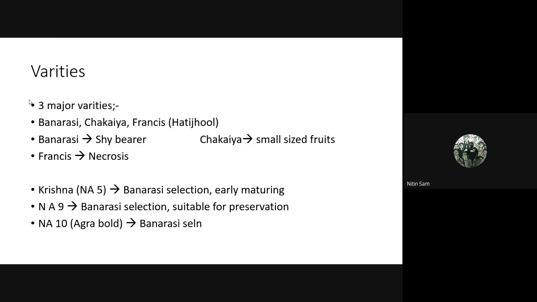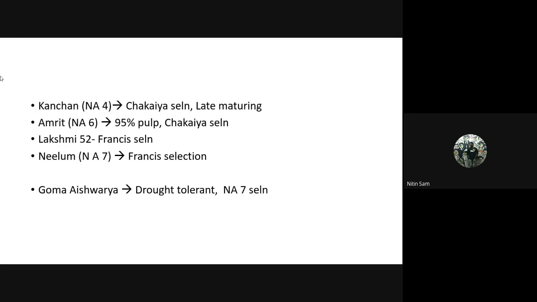Please remember this. NA9 is also a Banarasi selection. NA10, also known as Agra Bold, is a Banarasi selection. Then Kanchan NA4 is a selection from Chakaiya and it is late maturing. Amrit has 95% pulp and is a selection from Chakaiya.